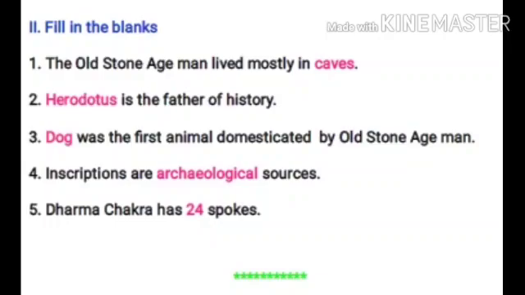Fourth one, inscriptions are dash sources. What source is inscription? It is archaeological sources. I'll spell the word. ARCHAEOLOGICAL. Archaeological sources. Next, Dharma Chakra has dash spokes. Yes, the Dharma Chakra which we have in our national flag, it has how many spokes? 24 spokes. Students, go through the lesson once again and read the choose and fill ups given and read the spellings correctly.